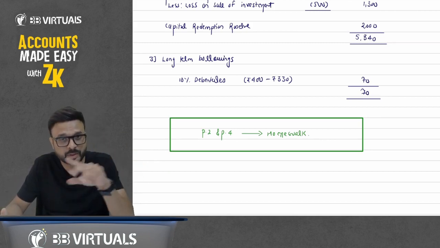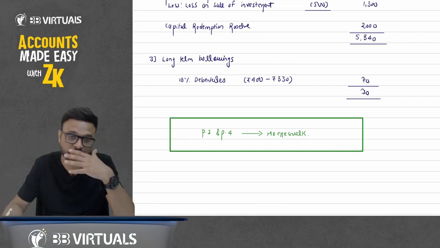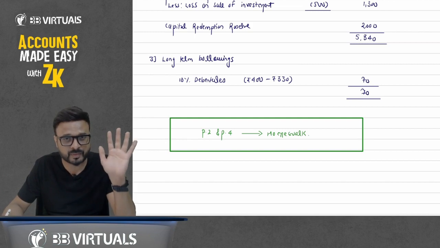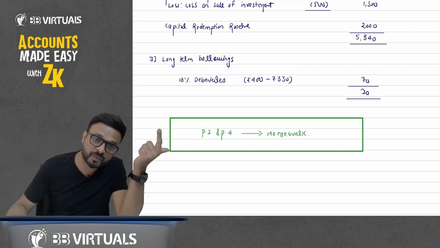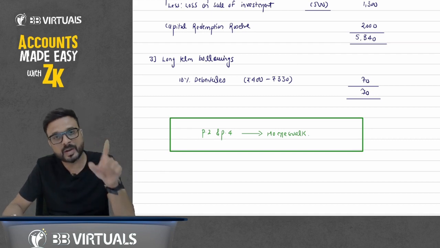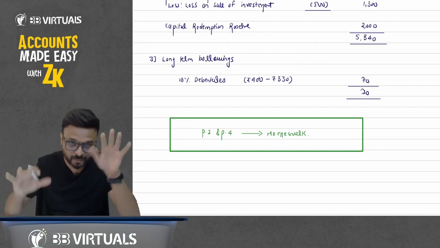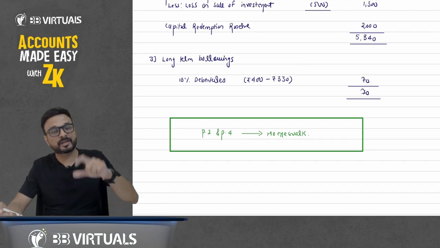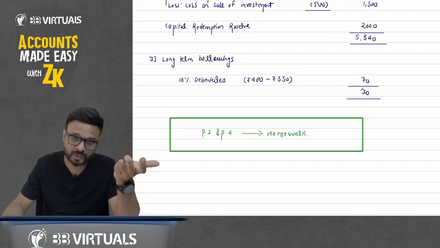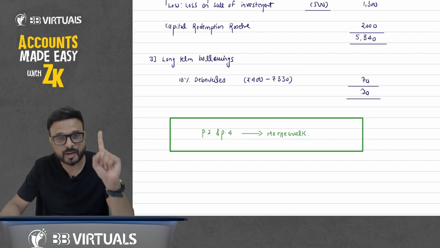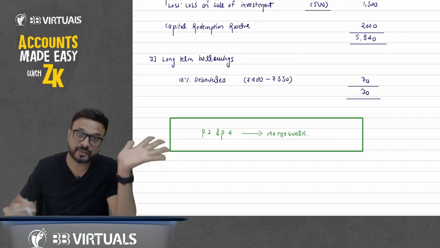But when you will do the revision, don't waste your time. You have 6 papers. So don't waste your time to do all the questions at the time of revision. I will give selected questions. So at the time of revision, you just have to solve only those selected questions that I will give you at the end of every chapter. But for the first time, you have to solve all the practice questions. But I will give you the important questions, we call it LMM, last minute mastery questions. Those questions you have to solve at the time of revision after the regular class.